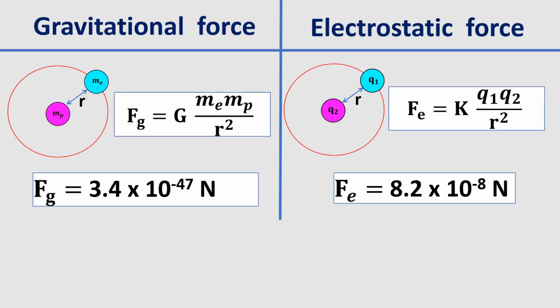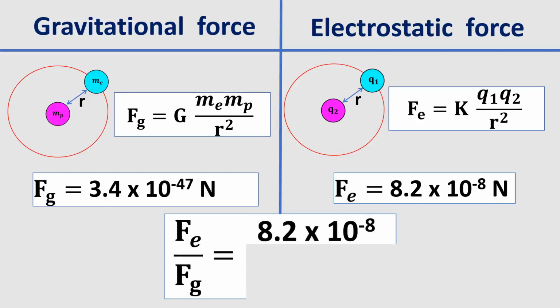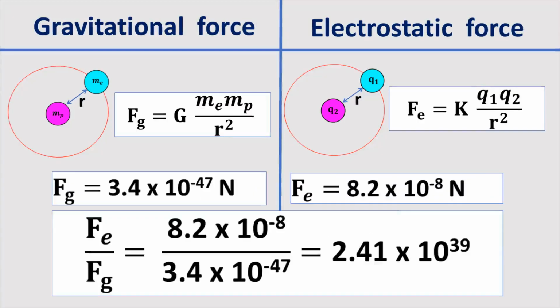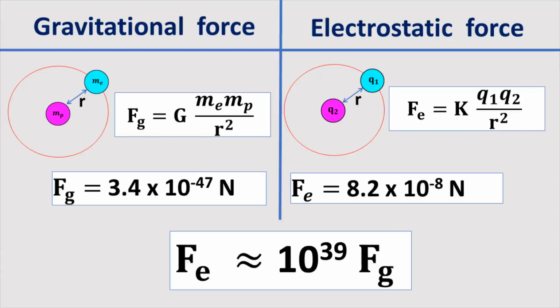The ratio between these two forces is Fe by Fg equal to 8.2 into 10 power minus 8 by 3.4 into 10 power minus 47, which is equal to 2.41 into 10 power 39. Therefore, Fe is approximately equal to 10 power 39 times Fg.